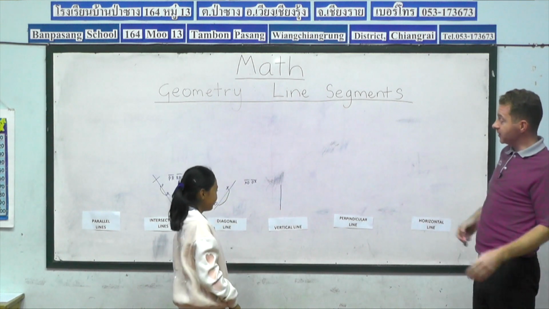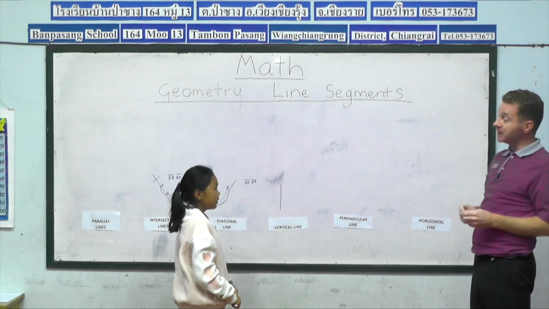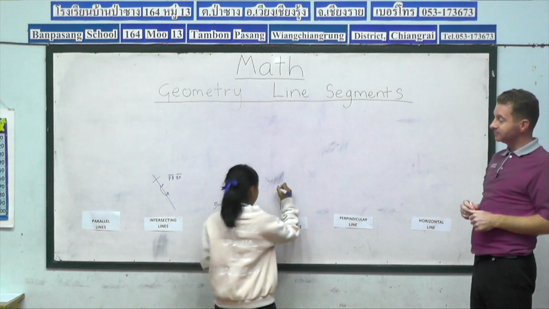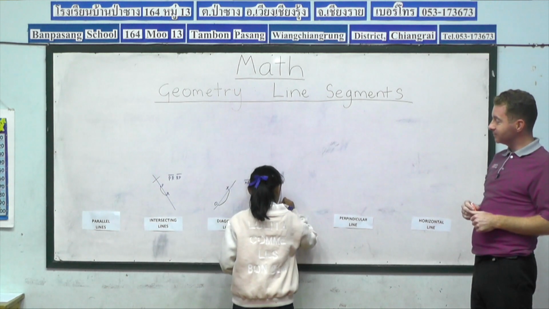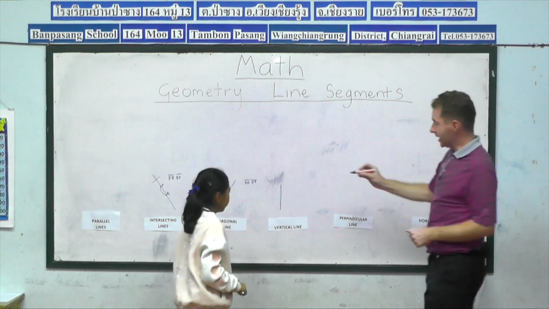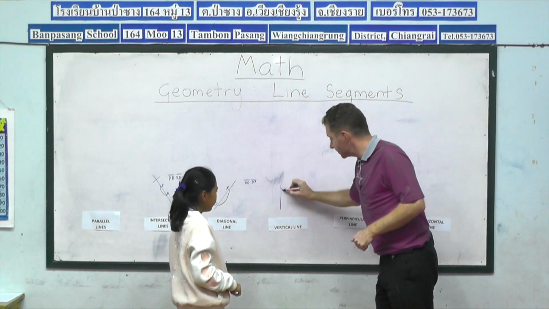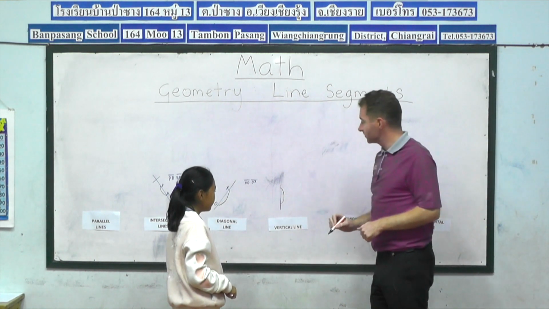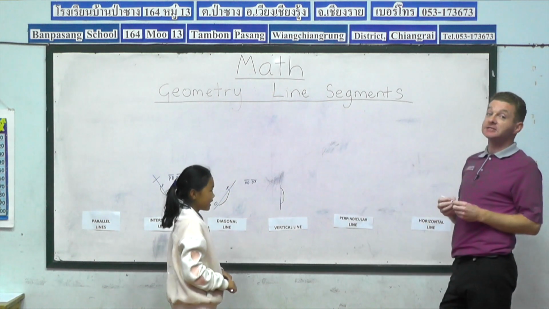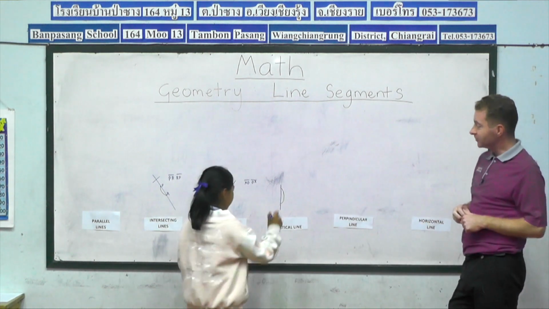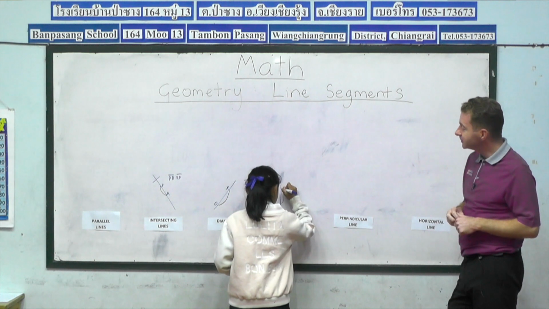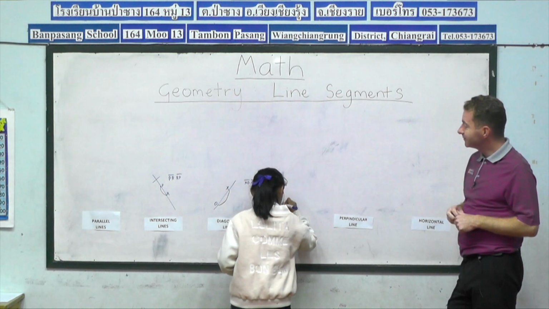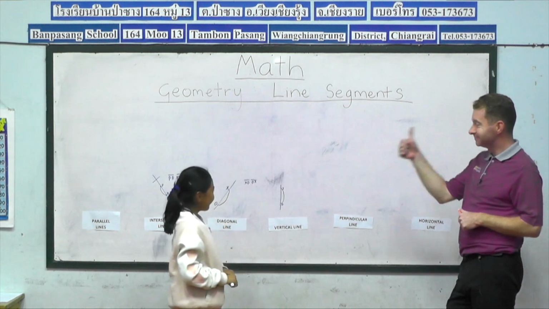So now, Nadia, what does your line segment need first? 1 point, 2 points. Nadia has created a line segment here. Very good. But now, Nadia's line segment needs references. So what letters will we have? J, B. Perfect.